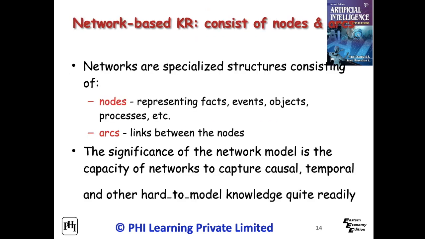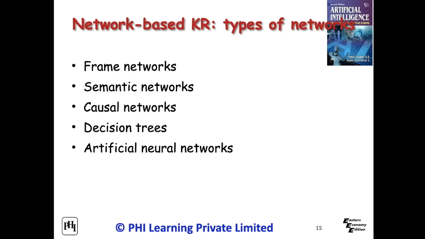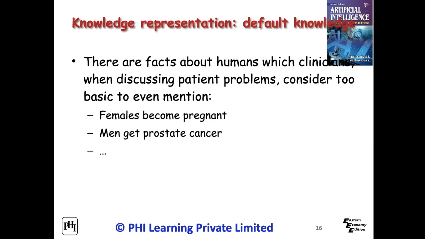Graphical or network structures are used to represent knowledge structures, which consist of nodes and arcs. The significance of the network model is the capacity of networks to capture causal, temporal and other hard-to-model knowledge quite readily. The major knowledge structures are frame networks, semantic networks, causal networks, decision trees and artificial neural networks. There are facts about humans which clinicians use when discussing patient problems.